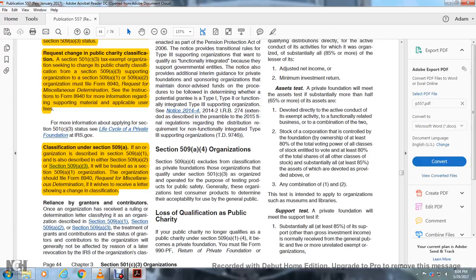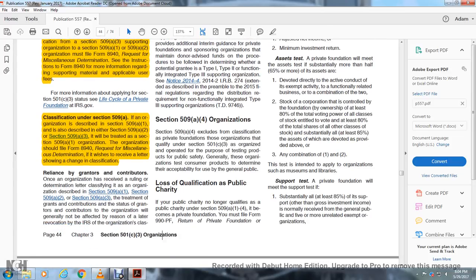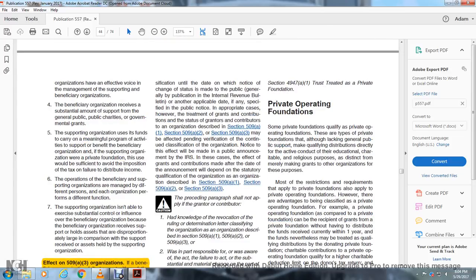If a public charity no longer qualifies as a public charity under Section 509(a)(1) through (4), and becomes a private foundation, it must file Form 990-PF, the return for private foundations, or a Section 4947(a)(1) trust treated as a private foundation.